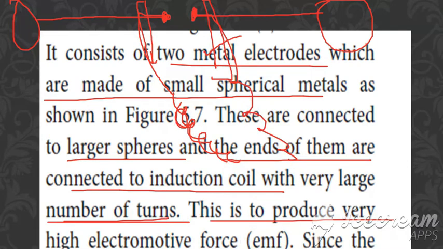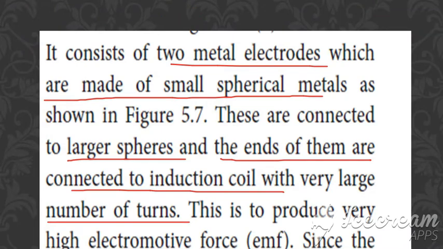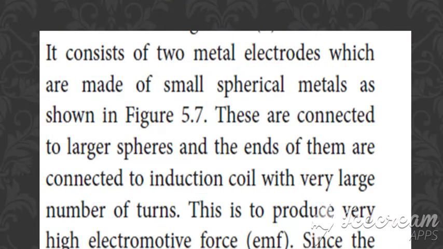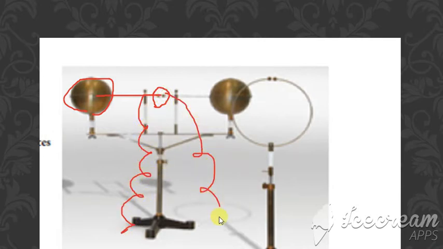So it consists of two small electrodes made up of small spherical metals, connected to the larger spheres, and the ends are connected to the induction coil. That is not in this diagram, but it will be in the actual diagram.